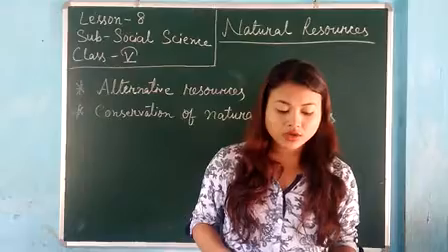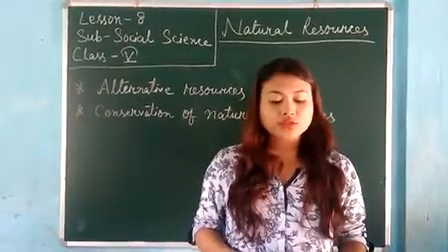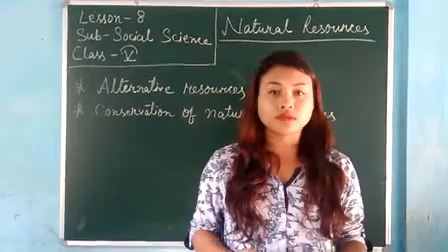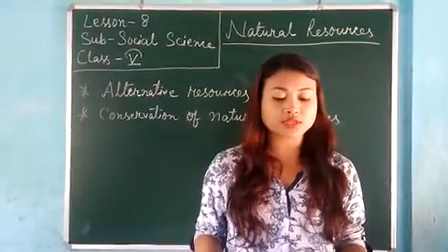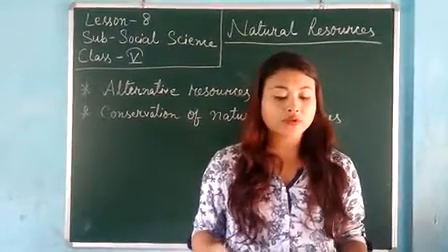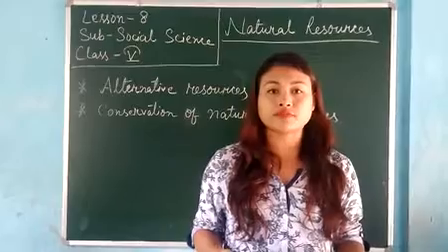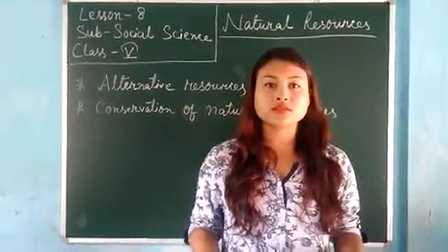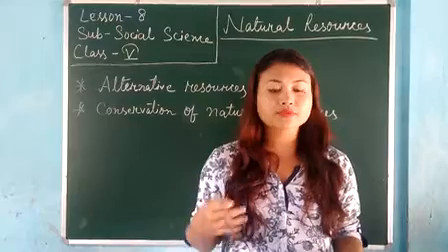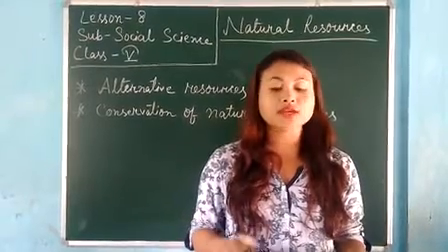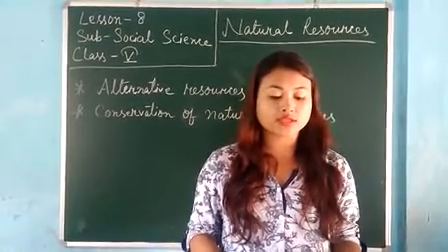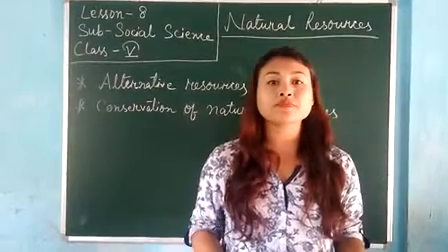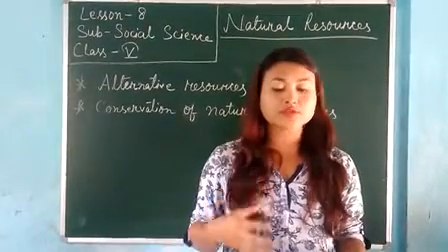So if we do not use these resources sensibly now, in the right way, our future generation would suffer. These resources will get exhausted; they will be finished. So to conserve our natural resources, we must adopt some steps.